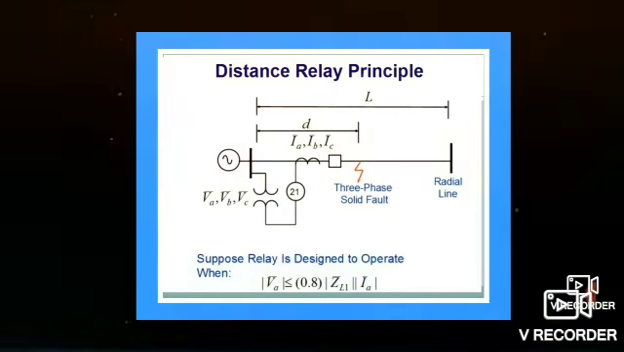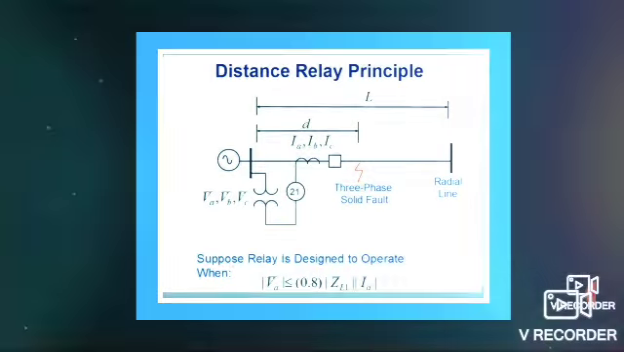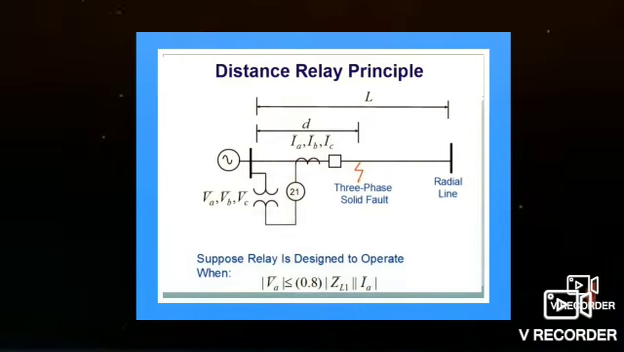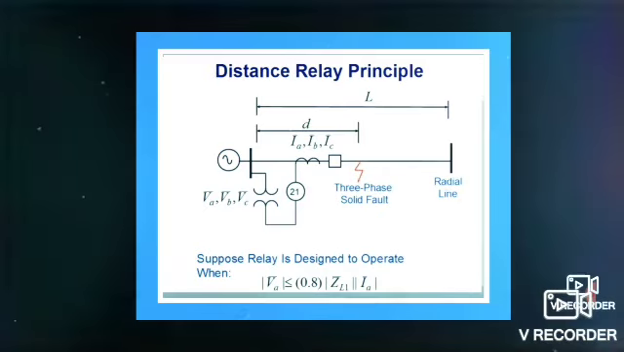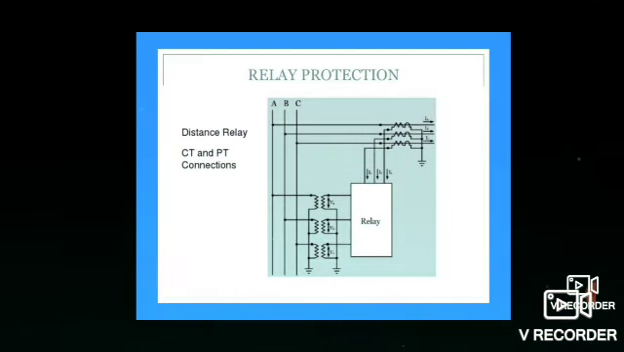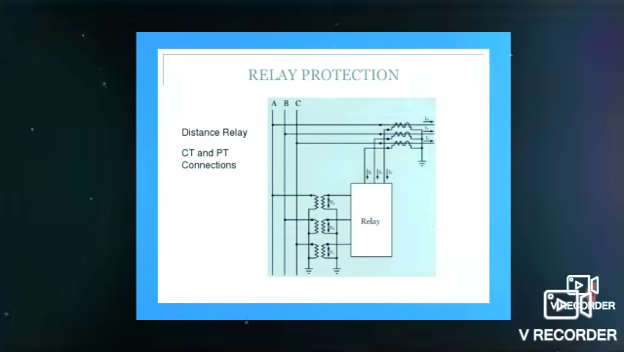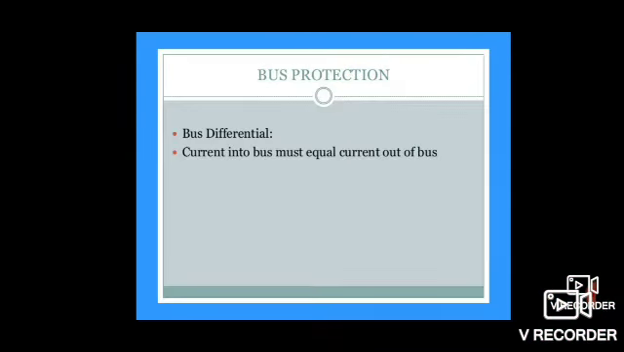So it measures the voltage by using a voltage transformer and the current by using a current transformer. So it uses both voltage transformer and current transformer. Then by calculating the value of Z, that is V by I, it will operate. Then the relay protection using distance relay diagram. This is the symbol for the current transformer and this is the symbol for the voltage transformer.